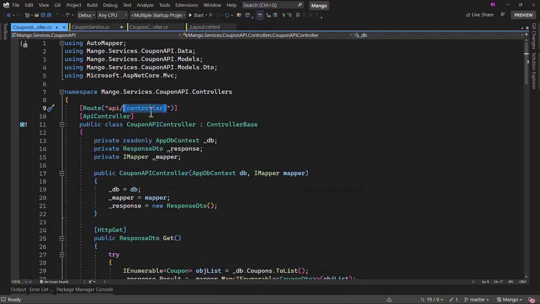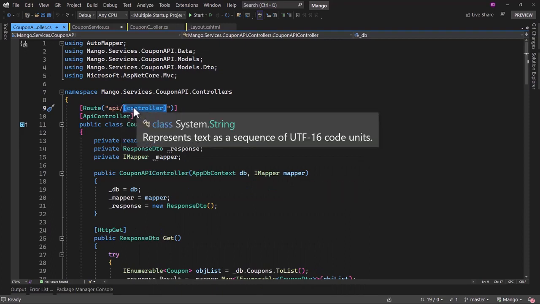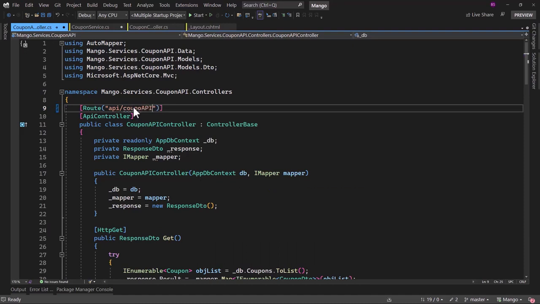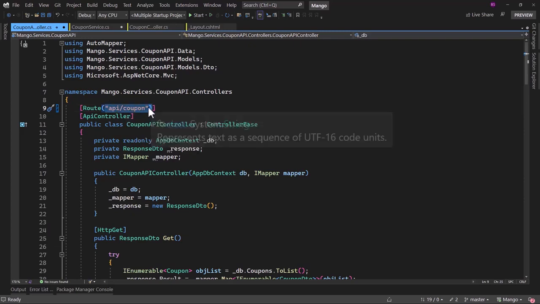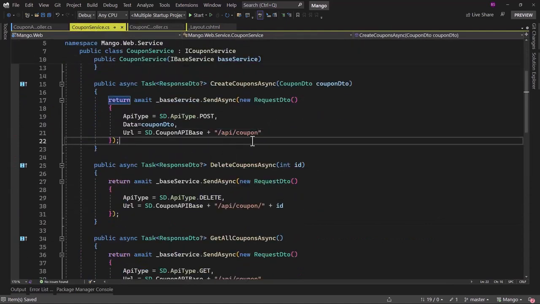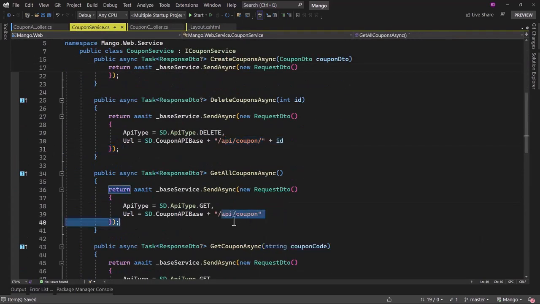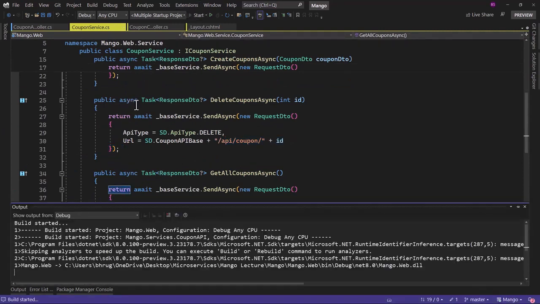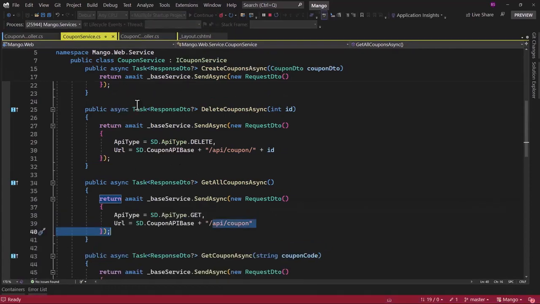If you do not do that, you will have to remember to change the route to be the coupon API right here. But to avoid all of that, when you start the controller, you can always define a hard-coded route. That way that route never changes even if you update the controller name. I will call that API/coupon, and that is what we have in the coupon service. You can see in all the places we are using API/coupon.